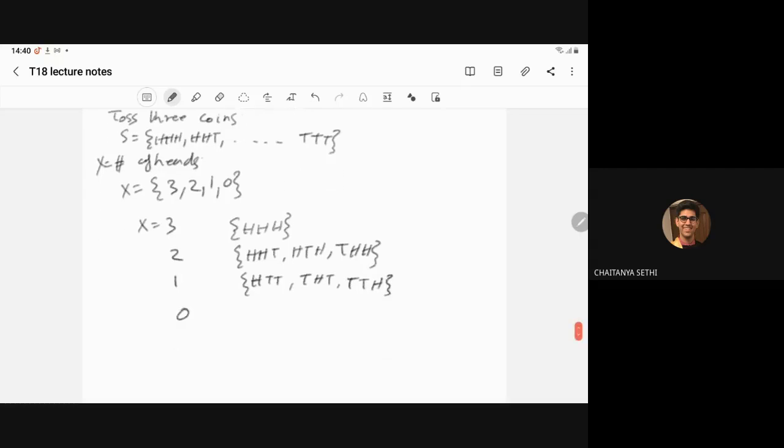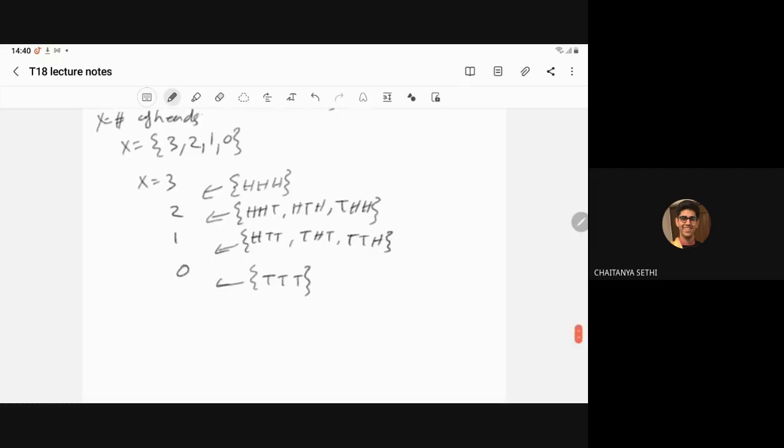And x equal to 0 means it is TTT. So what type of mapping is a random variable? Either 1 to 1 or many to 1, but never 1 to many. We are converting the non-numerical sample space to a numerical sample space. This is the rule of a random variable.